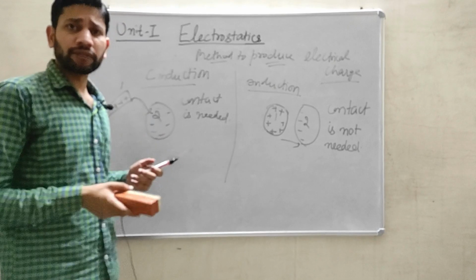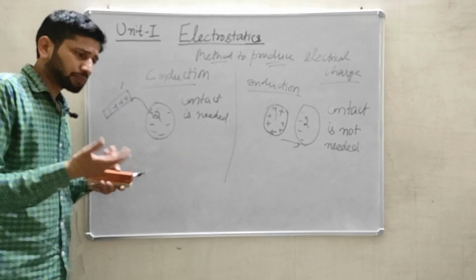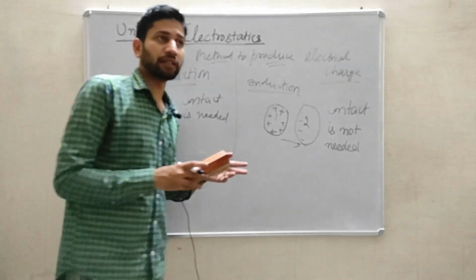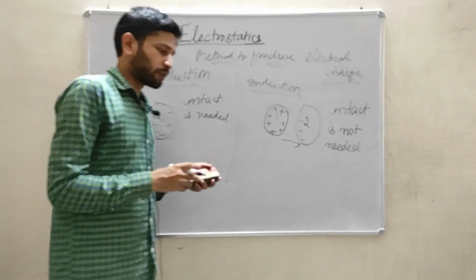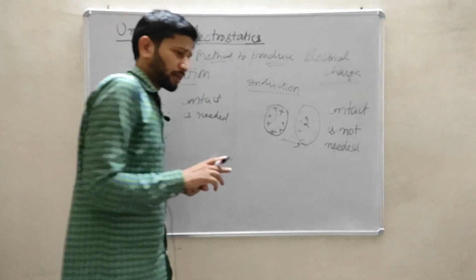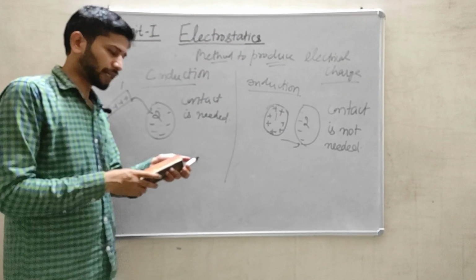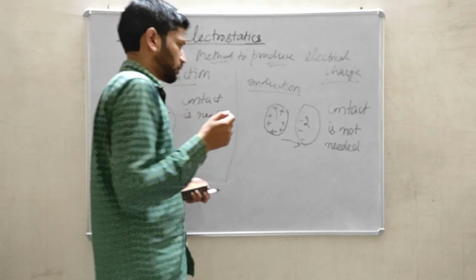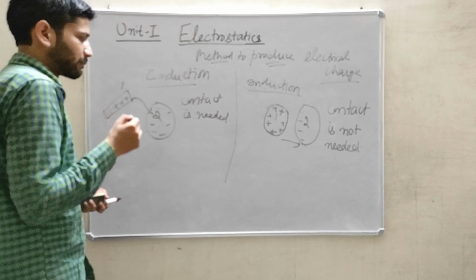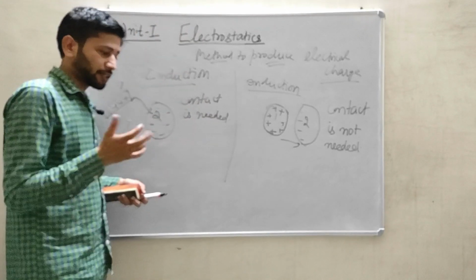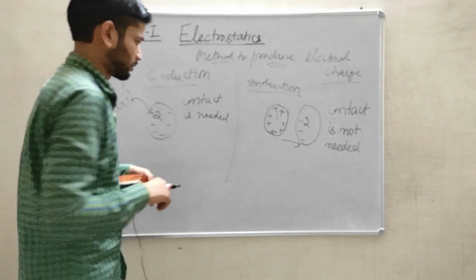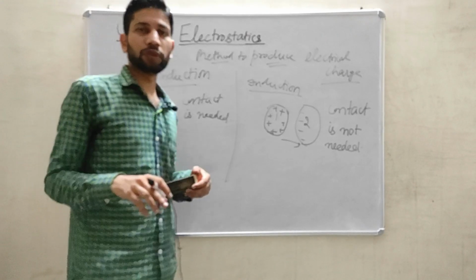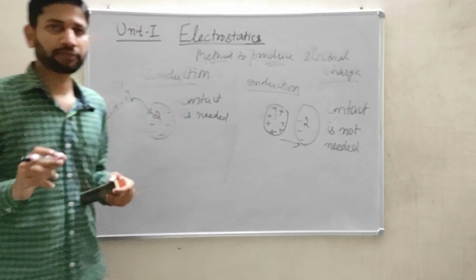Maybe you people have done some basic example or experiment in your class 10th or class 9th, where suppose I take a scale and rub that scale with my hair, so that scale after rubbing will attract pieces of paper. This is the basic example every student generally does in their life.